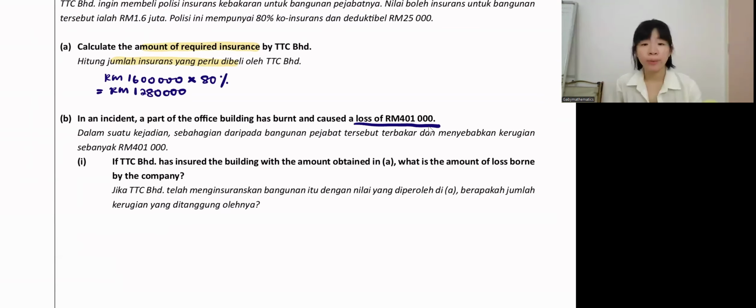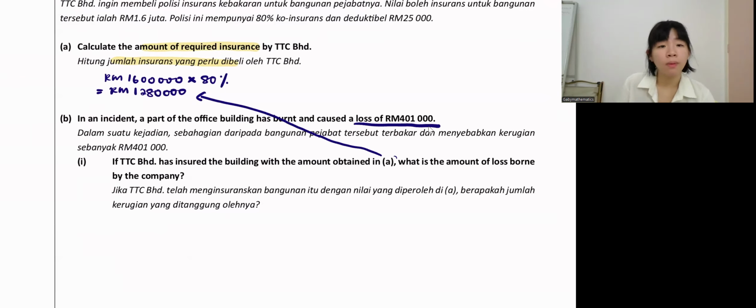Okay, kerugian is 401,000. If TDC Berhad has insured the building with the amount obtained in A, okay, what if TDC buy this amount, the amount in part A? What is the amount of loss borne by the company?